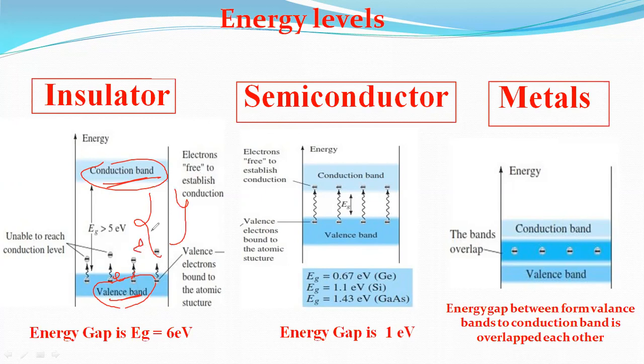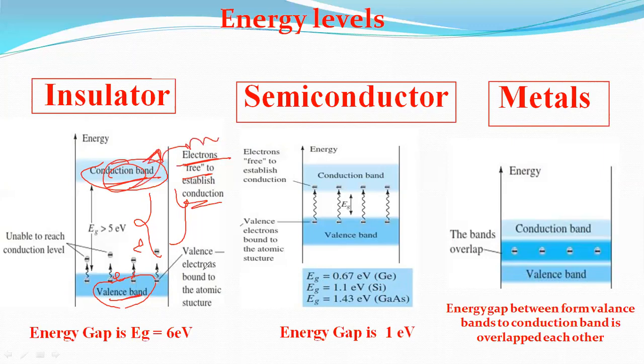Electrons in the conduction band are free to establish conduction. In the valence band, valence electrons are bound to the atomic structure, so there is a restriction here. In the conduction band there is no restriction; it is easy to move from one place to another.